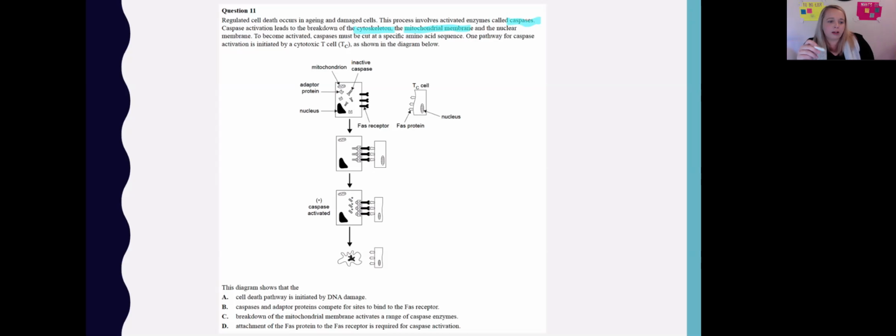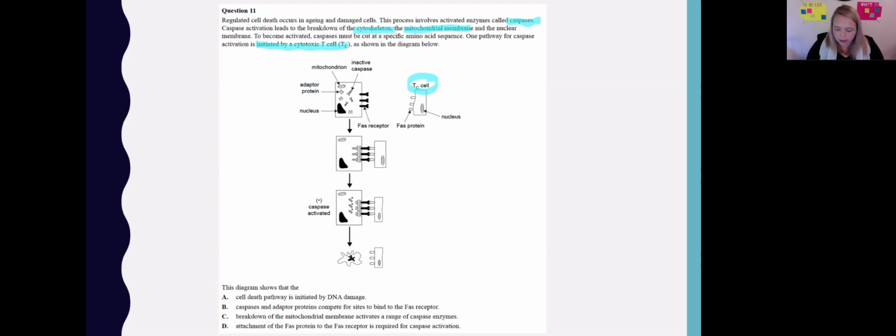So one pathway for caspase activation is initiated by a cytotoxic T cell, as shown in the diagram below. So you can see here is my cytotoxic T cell, and this is my process here. So the diagram shows that the cell death pathway is initiated by DNA damage. Is this being initiated by DNA damage? What did it say it was initiated by?